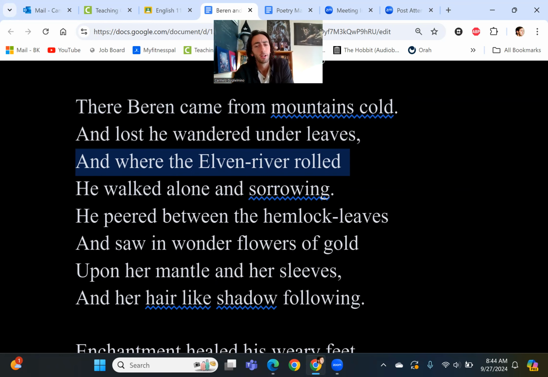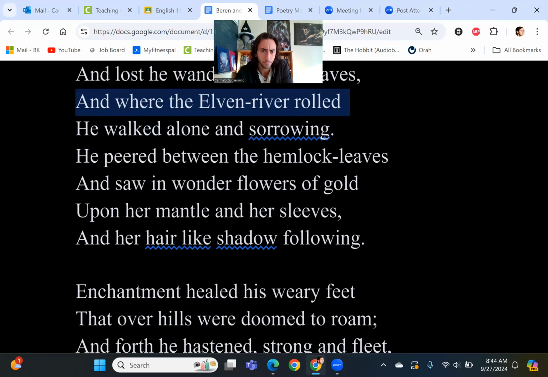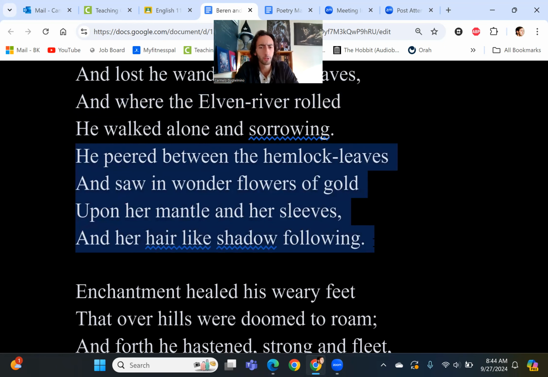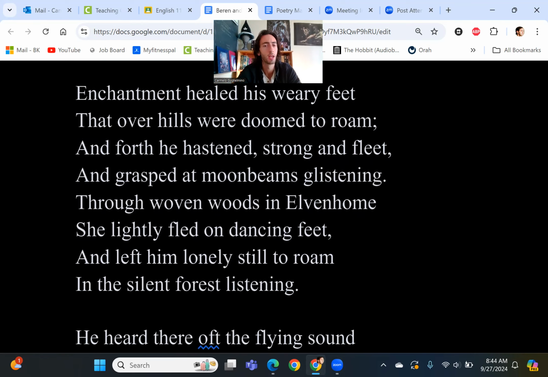Okay. So he comes down. He's miserable, right? He's sorrowing, he's been through some really negative experiences, apparently. He peered between the hemlock leaves and saw in wonder flowers of gold upon her mantle and her sleeves. In other words, he sees her, okay? He sees her through the forest, and what happens? He sees all the shadows, her hair rather like shadow following. So he sees this beautiful image of her. Fine, fine, fine.